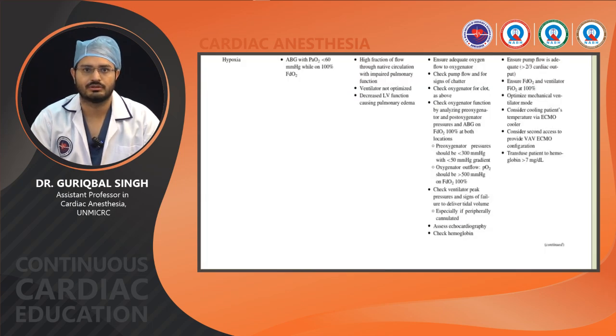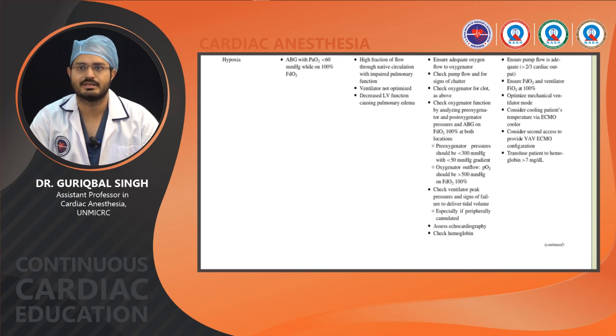So these are various complications. There could be hypoxia with PaO2 of less than 60. In these cases, we must ensure pump flow is adequate, that is more than 2/3 of cardiac output, and that sweep FiO2 and ventilatory FiO2 is 100%. We should optimize mechanical ventilation or consider cooling the patient, transfuse Hb, and target Hb of more than 7.